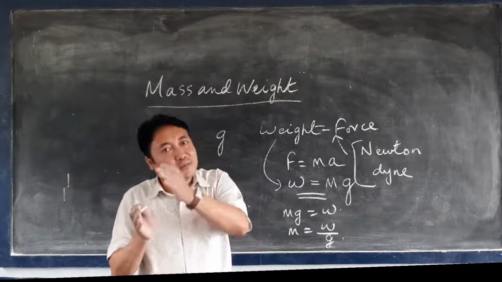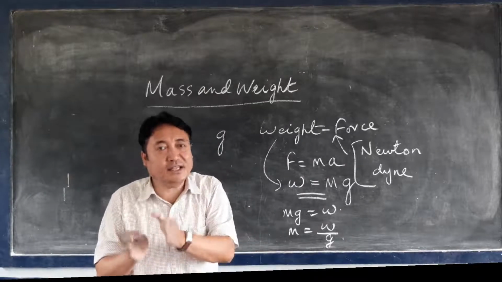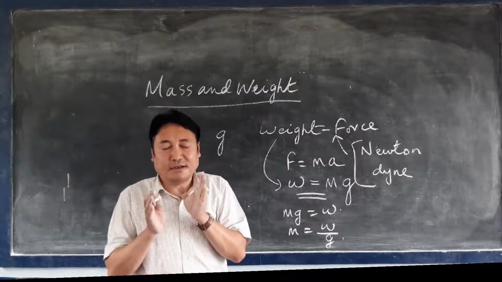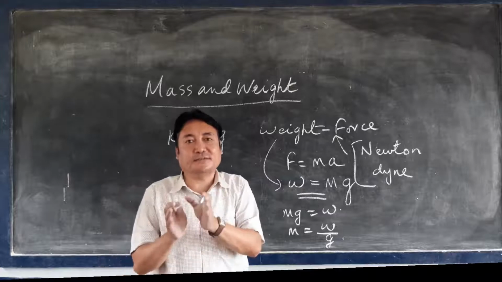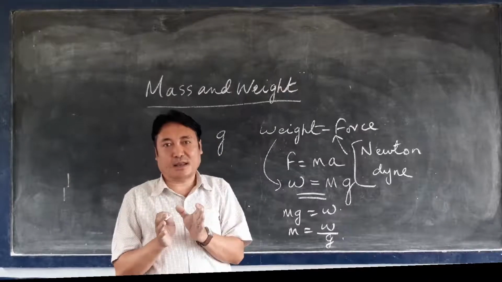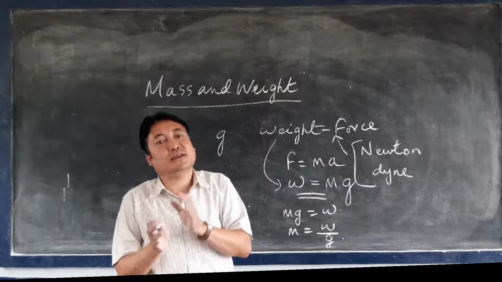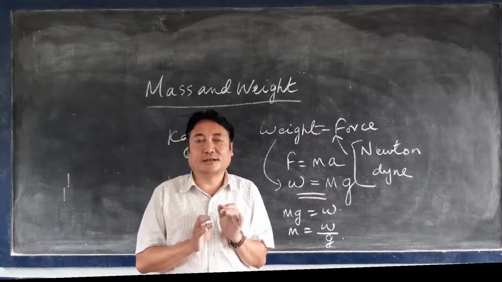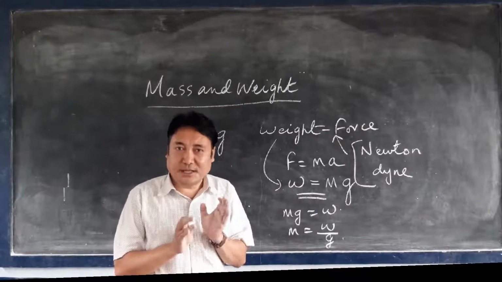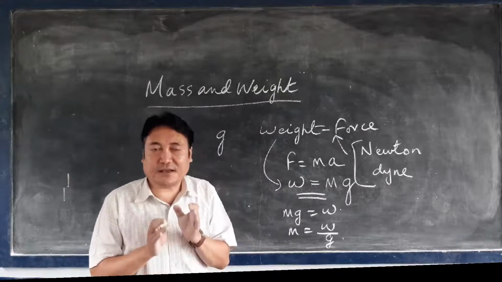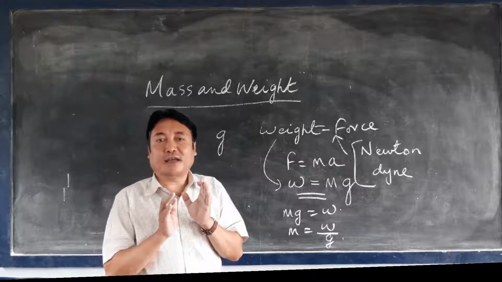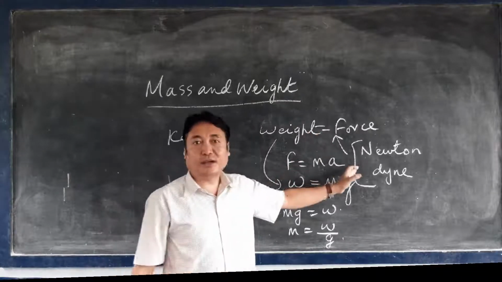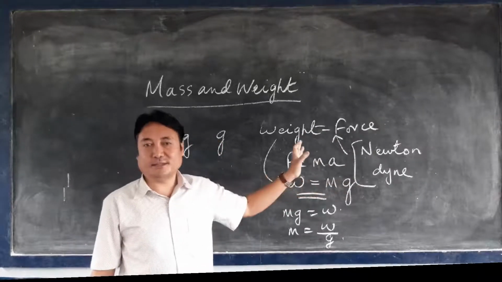Okay? And this weight of the body will change due to the change in the value of acceleration due to gravity. Because the value of acceleration due to gravity on the Earth's surface is 9.8 meter per second square. But this 9.8 meter per second square can change when the body is taken to different places on the Earth's surface. So due to the change in the value of acceleration due to gravity, the weight of the body will also change. Okay? And the weight of the body is measured by an instrument known as the spring balance.